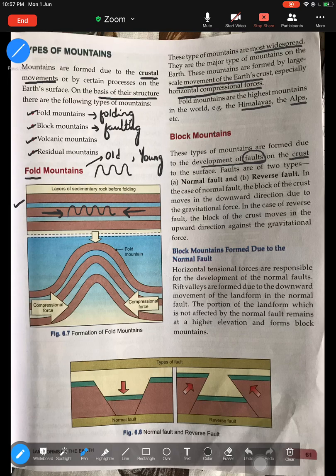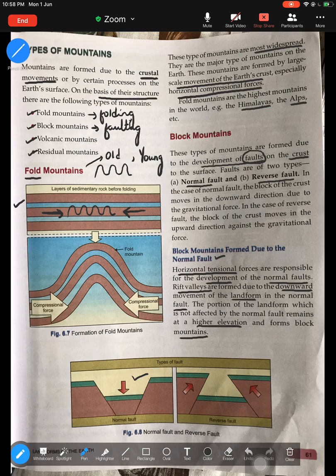Now fault can be of two types: normal fault and reverse fault. So let's try to understand each in detail. First, we'll try to understand what is a normal fault. So this is a picture of a normal fault. Horizontal tensional forces are responsible for the development of a normal fault. Rift valleys are formed due to the downward movement of the landform in a normal fault. This portion of the landform, which is not affected, remains at a high elevation and forms a block mountain.